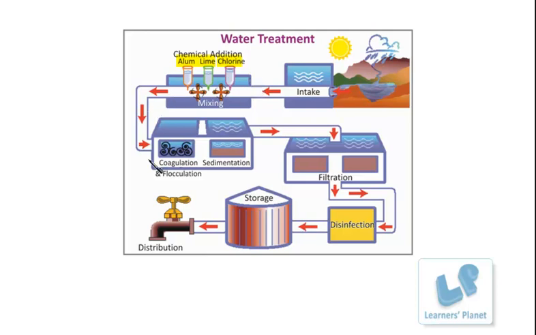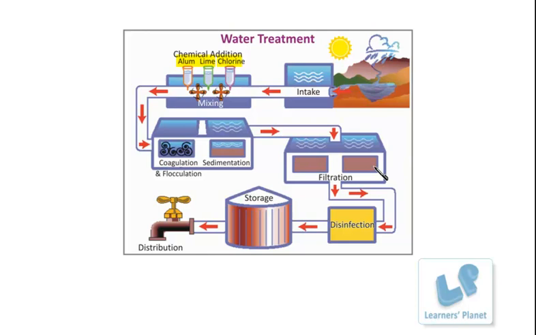Further, this treated water is transferred to the next unit where the coagulation process is done. That means it is stirred so that the lighter particles float over the surface, and the heavier particles are coagulated and flocculated, or they settle down at the bottom. After stirring, if heavier particles are there, it should be allowed to sediment for a while. After this, the surface impurities are removed, and the water is transported through the filtration unit.